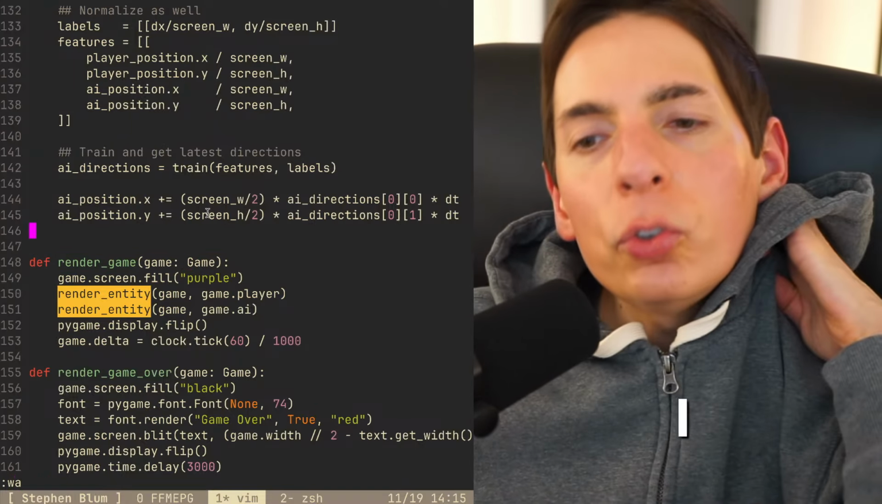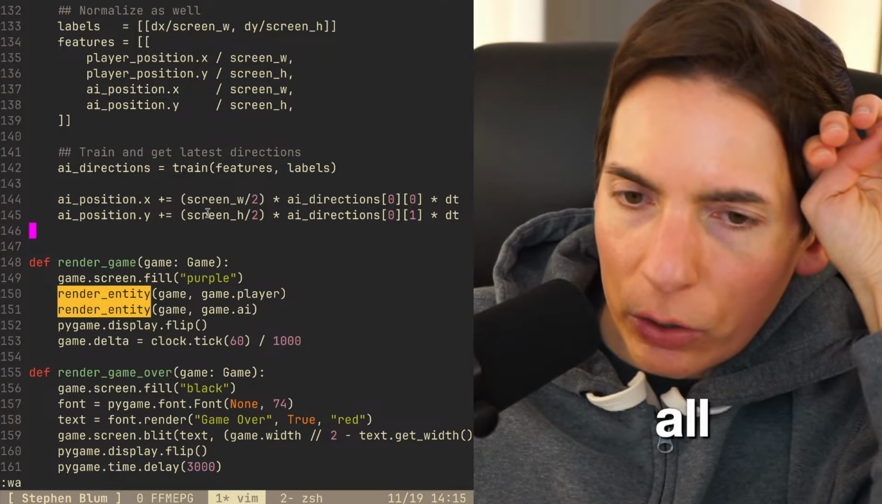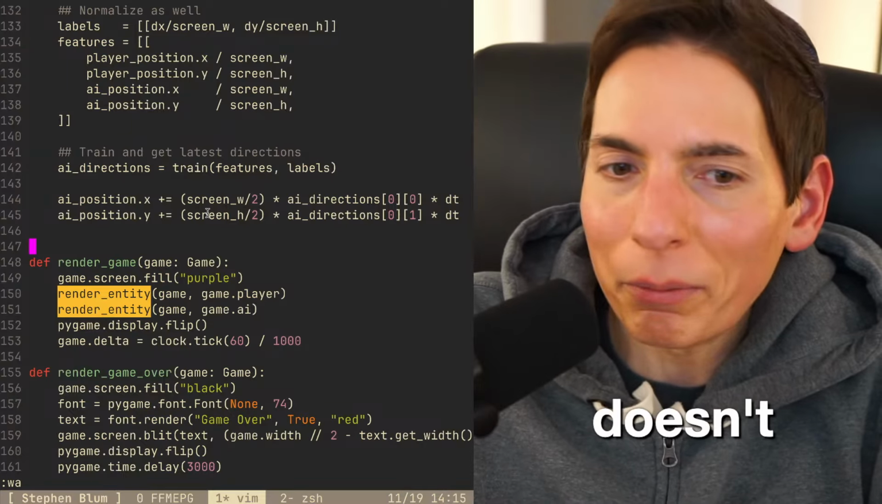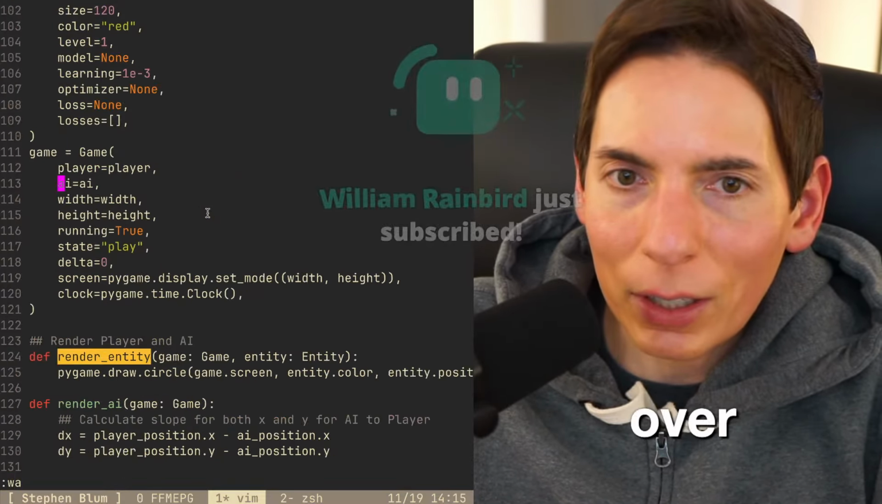Much better. So it's always expecting game to be in there. Although I suppose if we wanted to, we could just define all these functions within the game class itself, and then we would just have to say self, so it doesn't matter. We're over optimizing it.